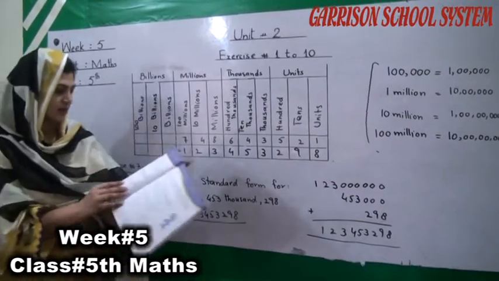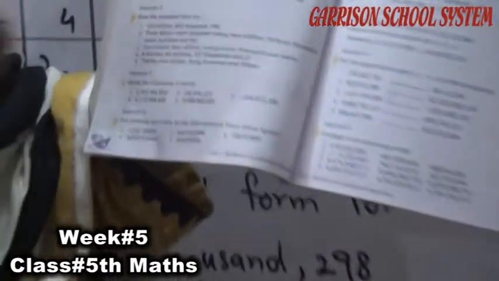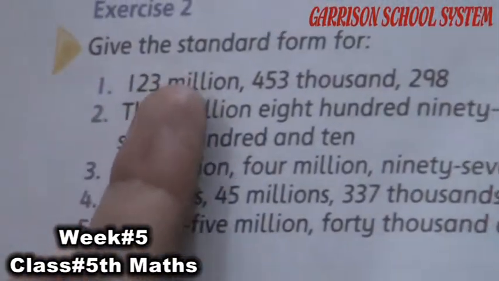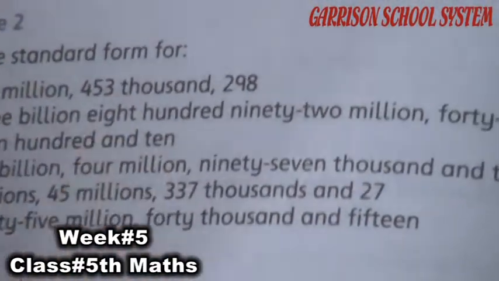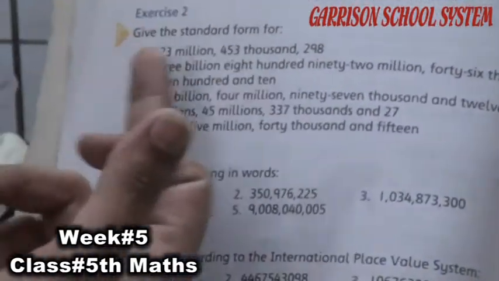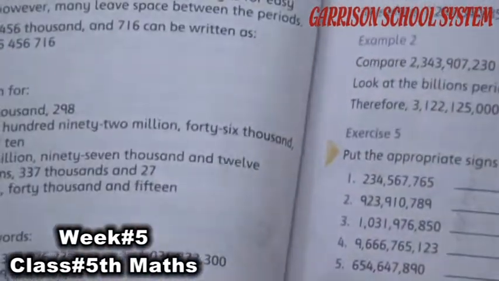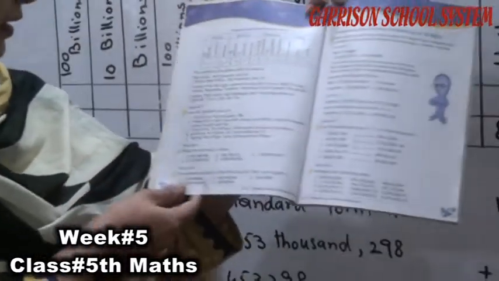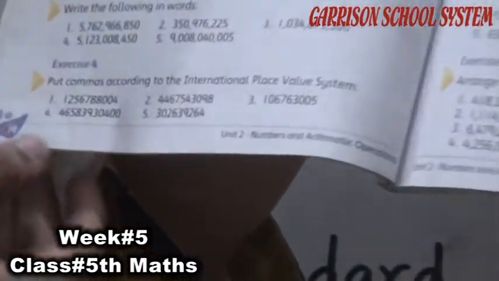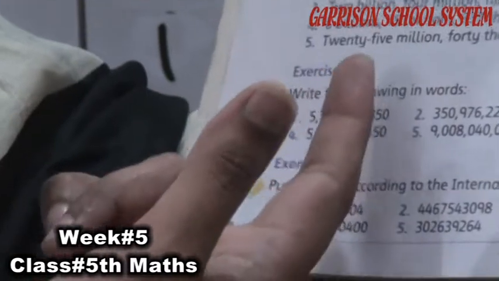Look at this question. Exercise number 2, question number 1: 123,453,298. Students, I have done this question on the board, and the rest of the questions you can do by yourself. And exercise number 3. What is this? Write the following in words.